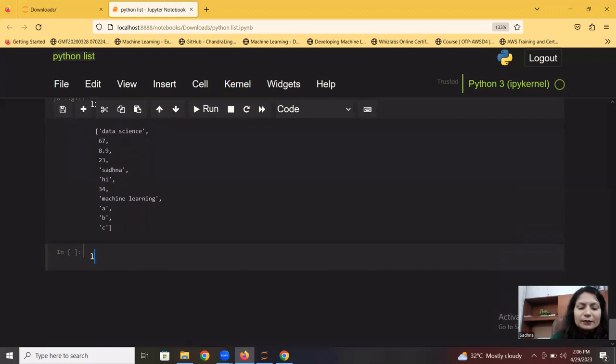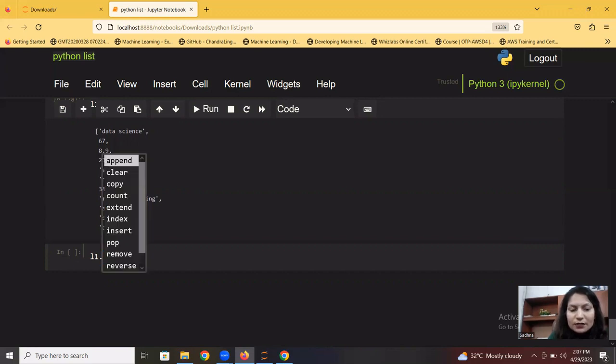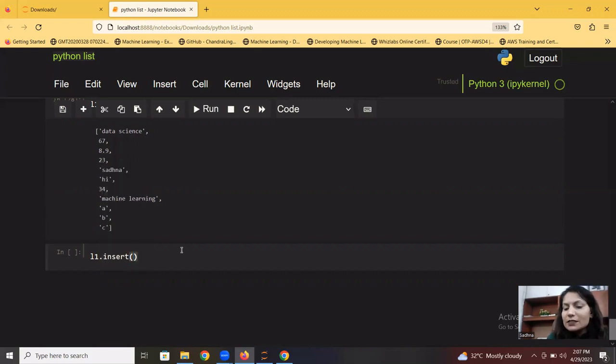So what is next? There are multiple options. In case I want to insert a particular element at a specific position: append was adding something as the last element, and extend was doing the same, adding at the end. But in case I want to insert something at a specific position, I will use the insert function.